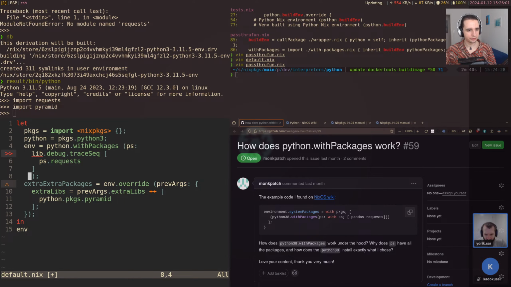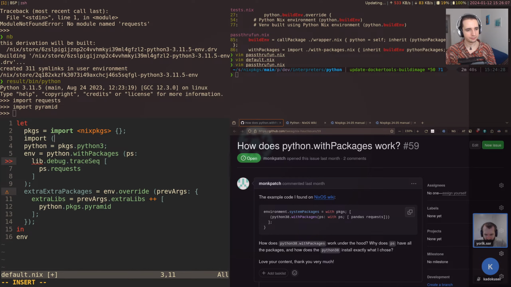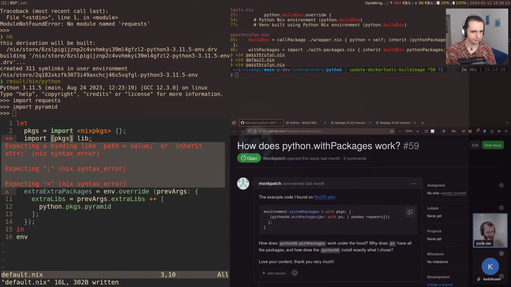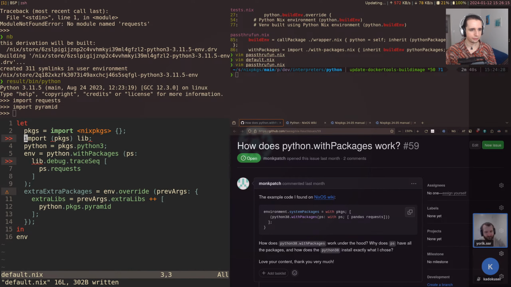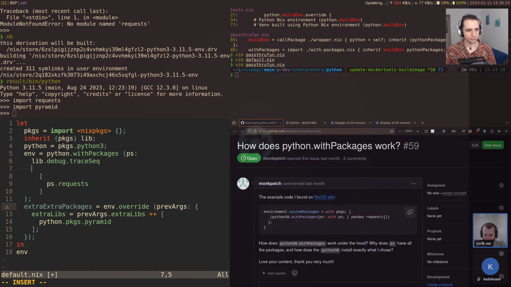I'm gonna structure this a bit better here. Let's get a lib in scope here, inherit, not import. Inherit lib. Okay, now this needs 2 arguments though. So the first one will be ps.